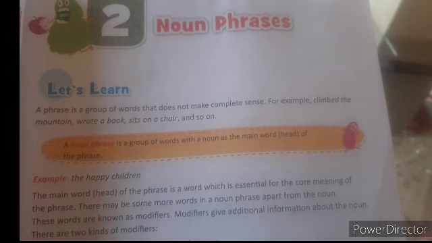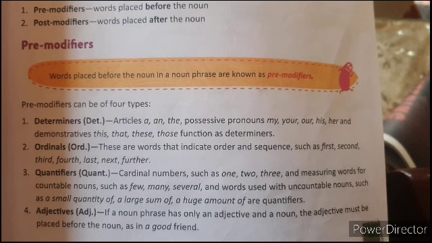There are two kinds of modifiers: pre-modifiers and post-modifiers. Pre-modifiers are words placed before the noun. Here we have the example "the happy children." "The" and "happy" are modifiers, and both are pre-modifiers because they come before the noun.